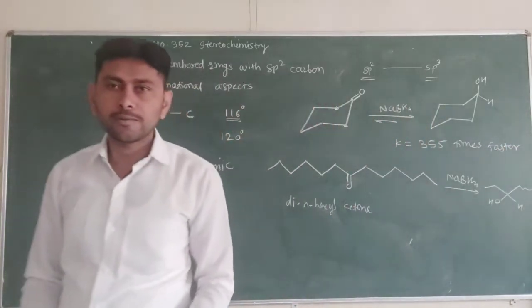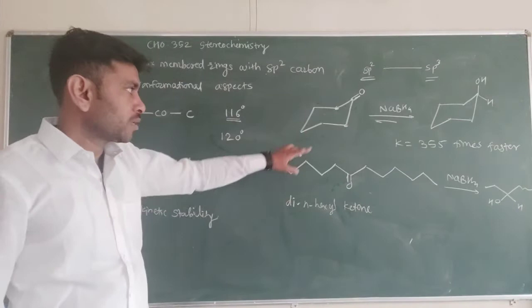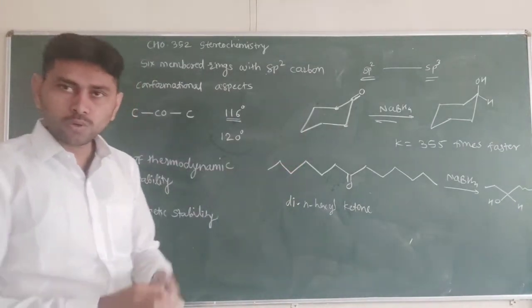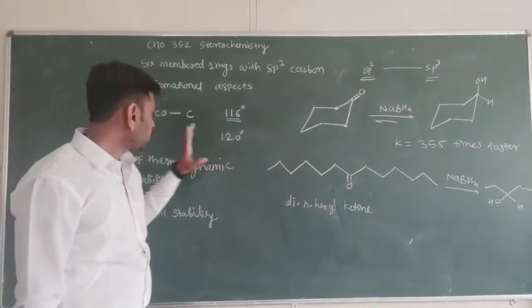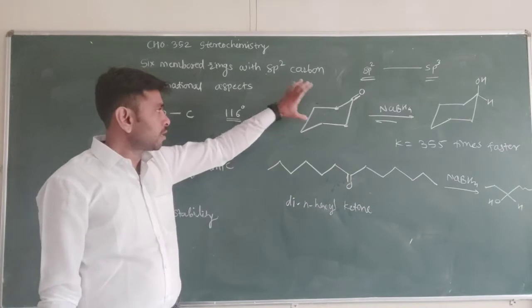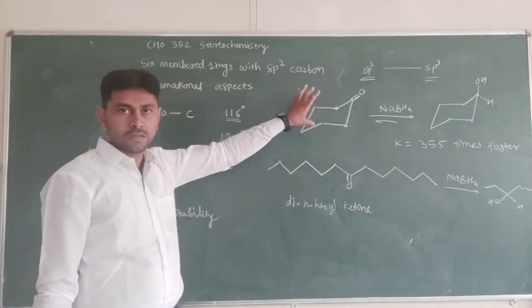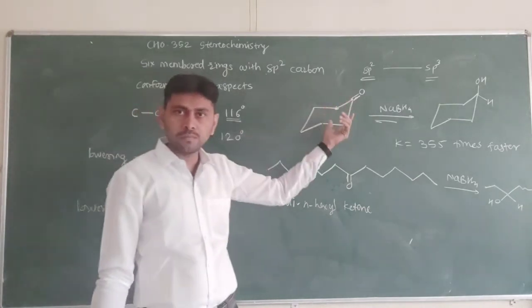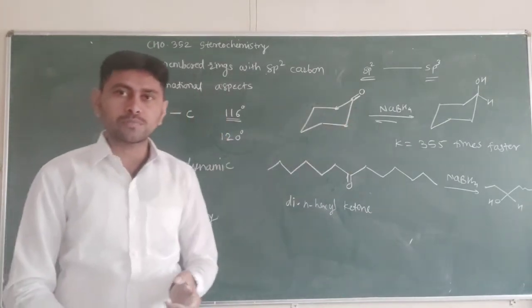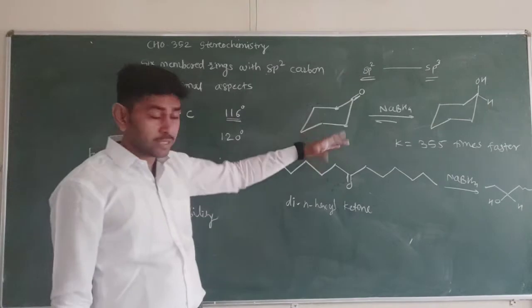355 times faster as compared to the normal di-N-hexyl ketone. So these factors indicate that there is a presence of angle strain and torsional strain in the cyclohexane structure, but it is present in the more stable chair form, in 99%, and flexible forms are also there when ring conversion takes place.